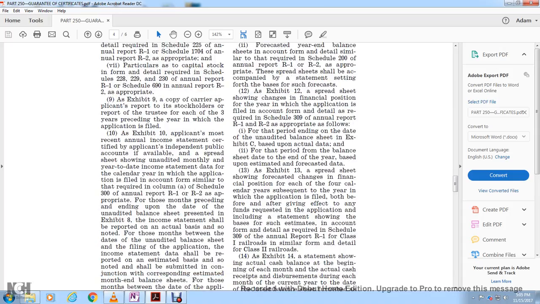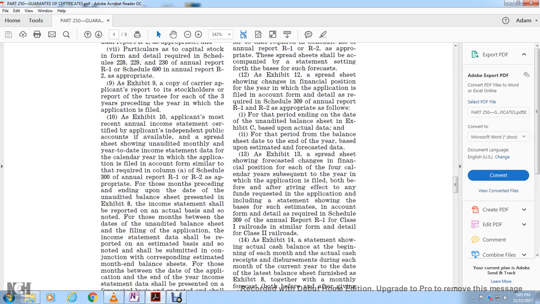And Exhibit 10, the application must include a recent annual income statement that is certified by the applicant's independent public accountants, if applicable, and a spreadsheet showing the unaudited monthly year-to-date income statement data for the calendar year in which the application is filed, in the account form similar to that required in column A, Schedule 300 of the annual report R1 and R2, as appropriate, for those months of the proceeding ending with the date of the unaudited balance sheet presented with Exhibit A. The income statement shall be reported on an actual basis, with a note for those months between the unaudited balance sheet and the following application for the income statement.